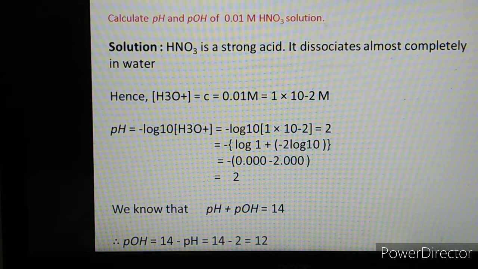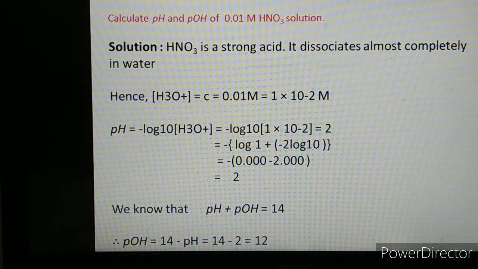Now, we have to find the value of pOH. Just now, we derived the relation between pH and pOH. What is that relation? pH plus pOH is equal to 14. So, substituting the value of pH, which is 2, pOH is equal to 14 minus 2, that is equal to 12. So this is the problem, how to find the pH and pOH.